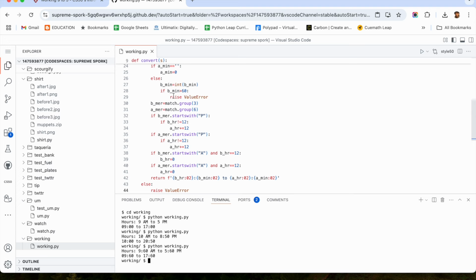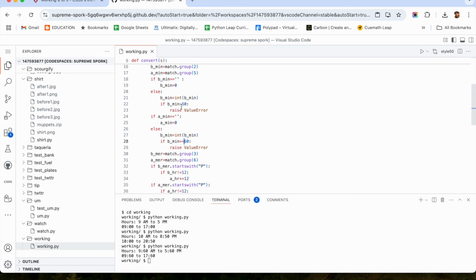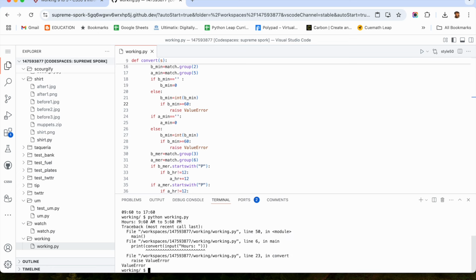So if it is greater than or equal to 0, I am going to raise the value error. So here is the problem. The same way for before thing also, equal to we are going to add. Now let us run the program. Yeah, value error is getting raised. Perfect. Now we can do the test scenario.